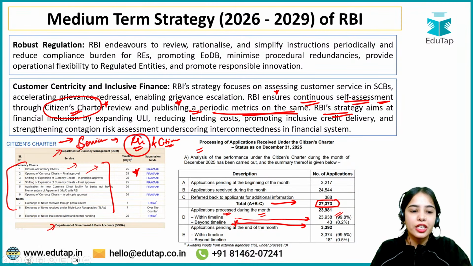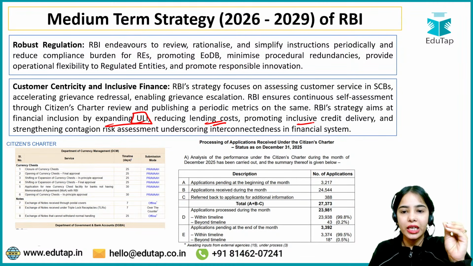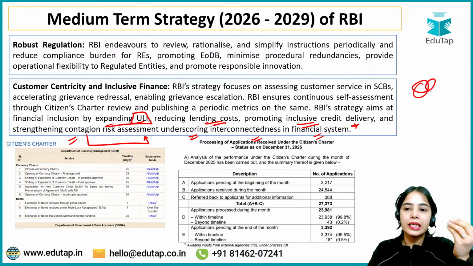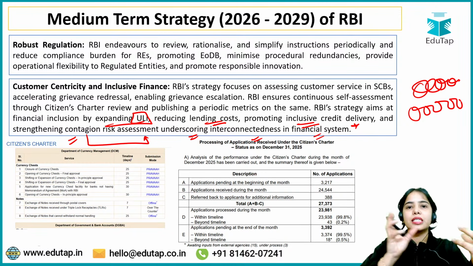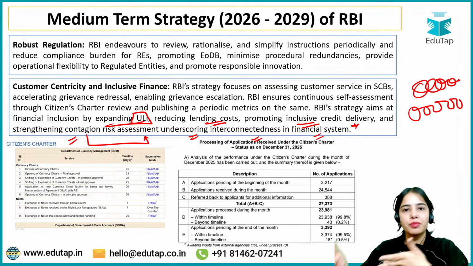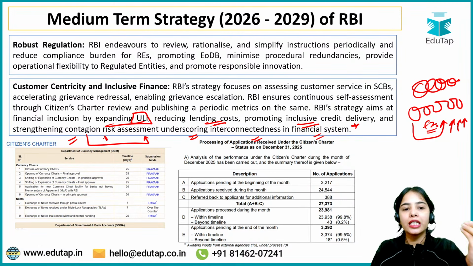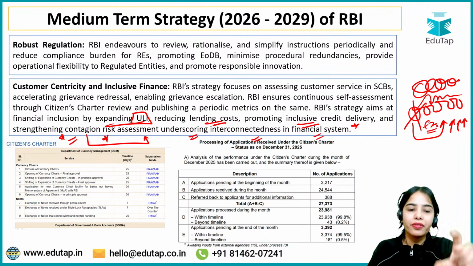RBI's strategy aims at financial inclusion by expanding the ULI, Unified Lending Interface, reducing lending costs, promoting inclusive credit delivery, and strengthening contingent risk assessment, underscoring interconnectedness in the financial system. There are various financial entities that are very much interconnected. NBFCs and banks are very much interconnected, and NBFCs themselves and banks themselves are also interconnected. So when financial institutions are getting more and more interconnected, the contingent risk assessment should be strengthened, so that if one bank fails, how it will impact the other banks and the other NBFCs should be identified.